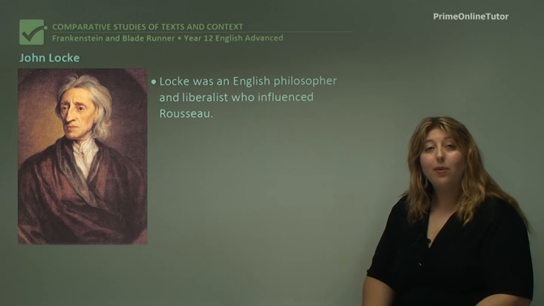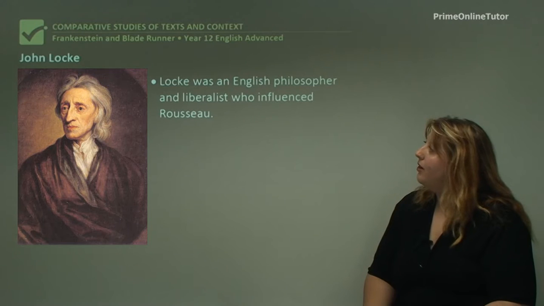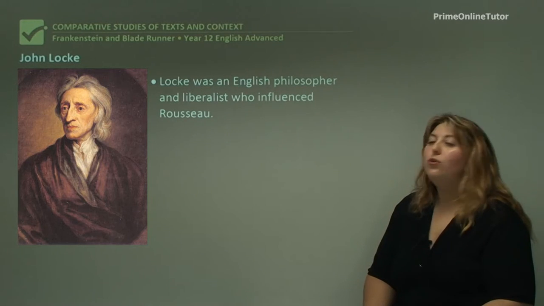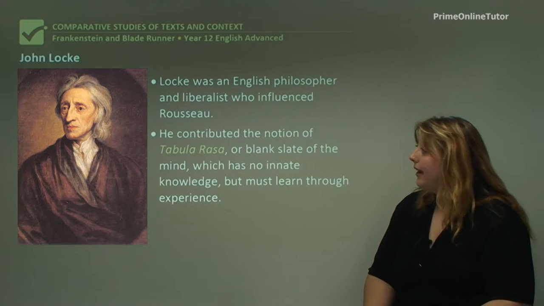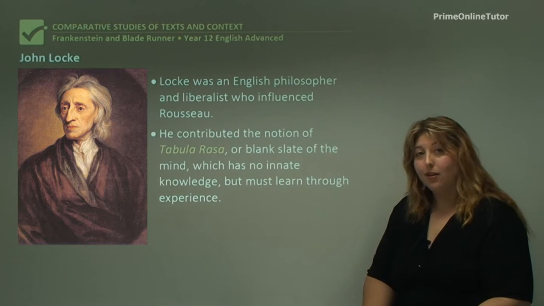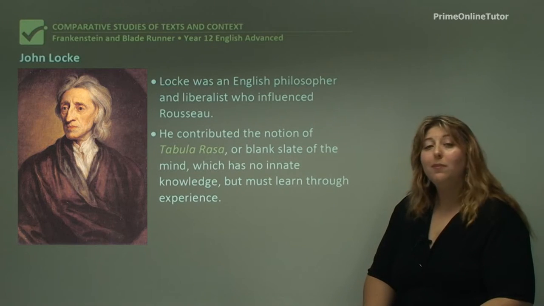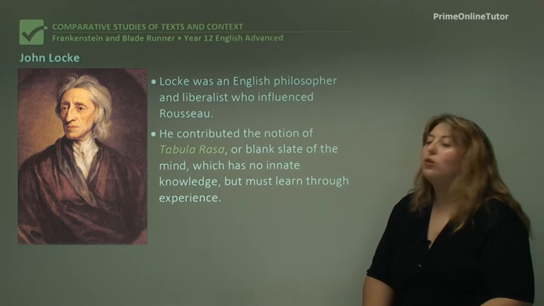Another philosopher you may want to reference in talking about the novel is John Locke. He was an English philosopher and what we'd call a liberalist who influenced Rousseau, who is another major philosopher we're going to talk about. He contributed the idea of tabula rasa, or the blank slate of the mind, which means that the human being is not born with any innate knowledge or any knowledge of good and evil or anything like that. Everything comes to us through experience.